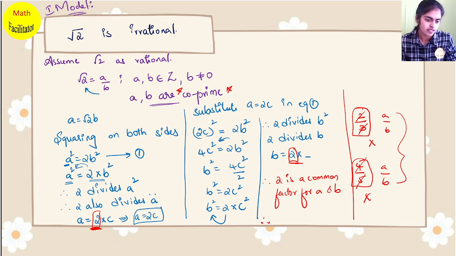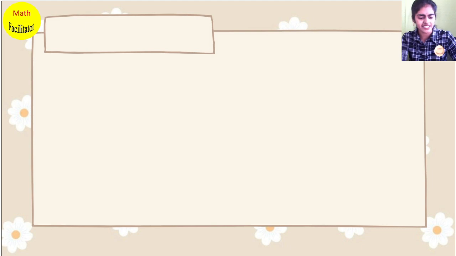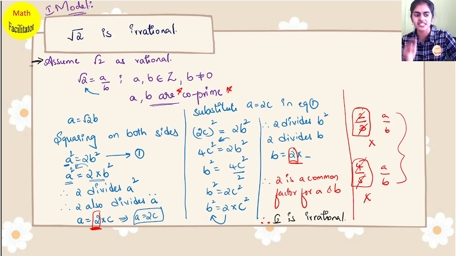So we have arrived at this step because our first step was wrong. What was our first step? Assuming root 2 as rational was wrong. Therefore, our assumption is wrong and we conclude that root 2 is irrational. Is this very clear to each and everyone? Each and every step you need to understand before you try to recreate it by yourself, or you don't learn it by heart. Please understand each and every step. Why are we doing it? So this is root 2 is irrational.